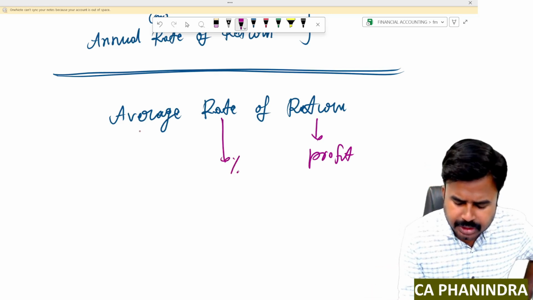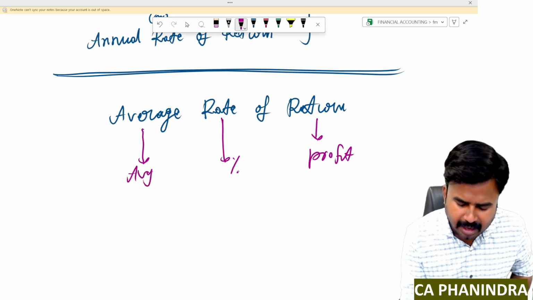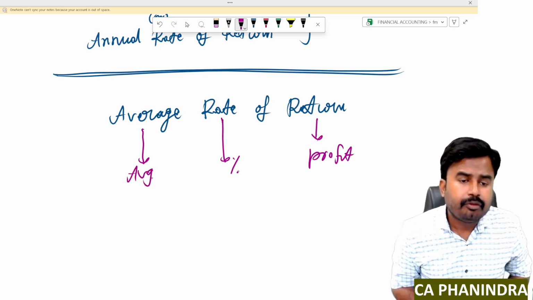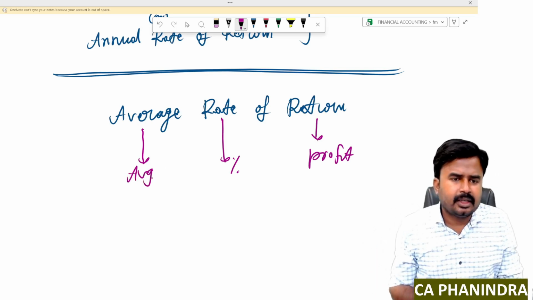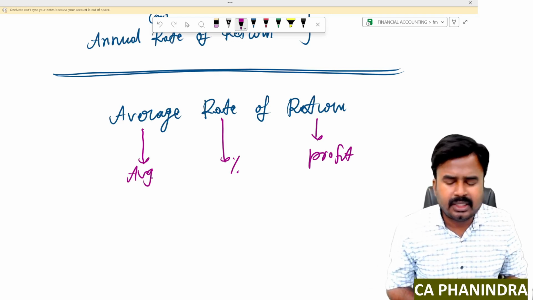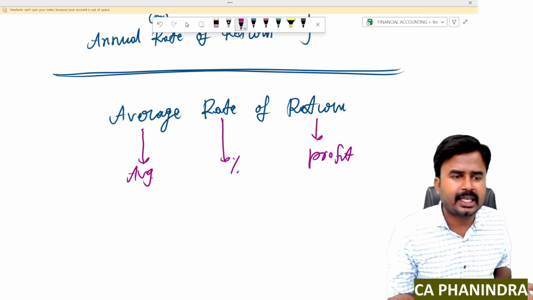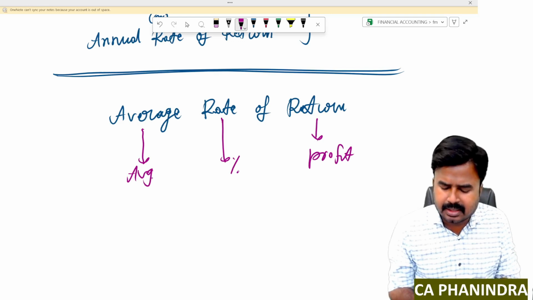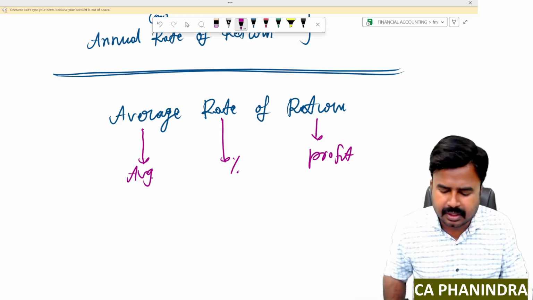And I should calculate such percentage of profit by taking the average of future years' profits. If you convert such profit into a percentage, then that is known as rate of return. Generally, the profit is a variable number, so I should take the average for the entire project life. So that is simply known as what? Average rate of return. Nothing but average percentage of profit.